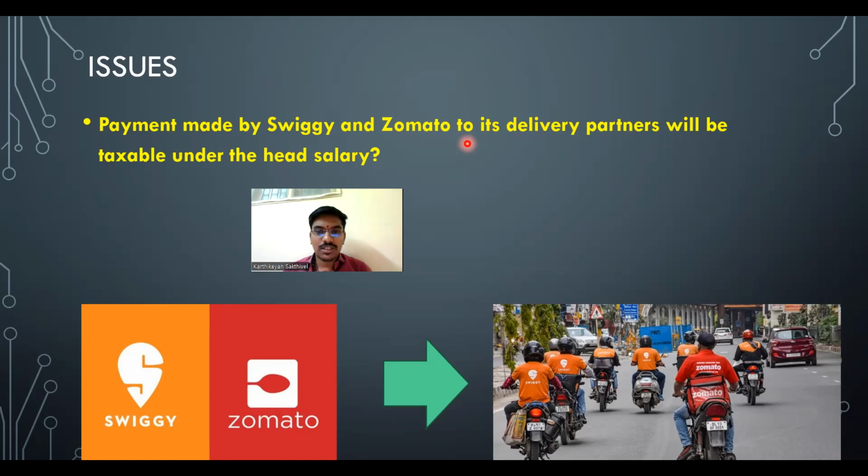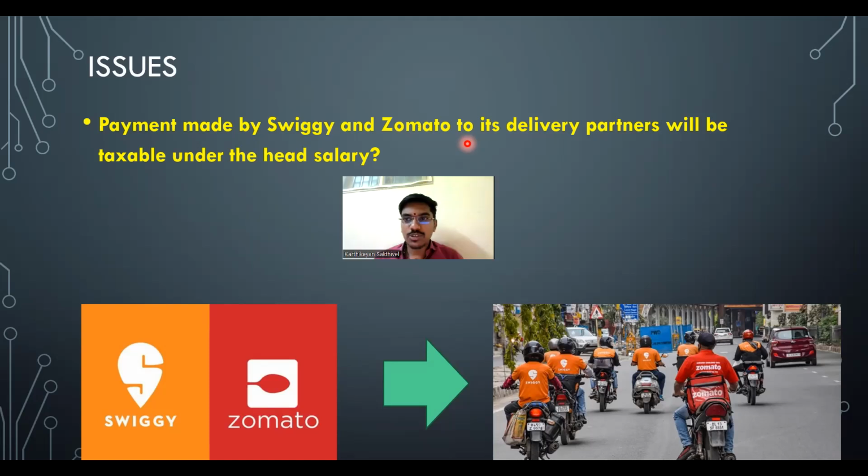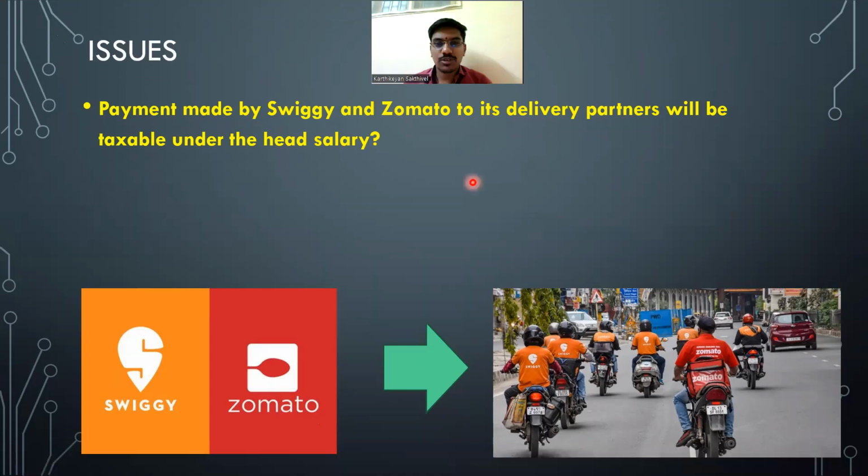One answer. The good thing about taxation is you will only have two answers: one is yes, the other one is no. So already we have got the answer of yes. So who is going to take the initiative to tell the answer of no along with the reason? Yeah, can I try, sir? Why not? Okay. If there is a term of employment, it can be taxed. But in this case, I feel that